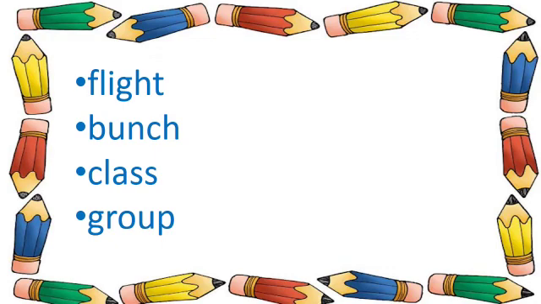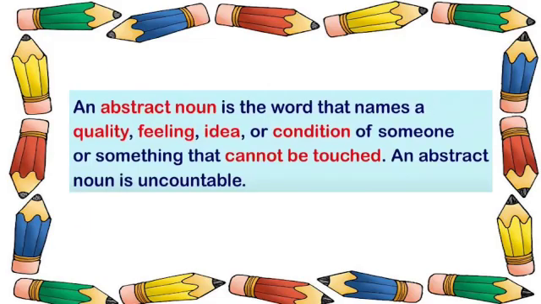Some of the examples of collective nouns are flight, bunch, class, group. For example, class of students, then bunch of grapes. So these are some of the examples of collective nouns. Next is the abstract noun.